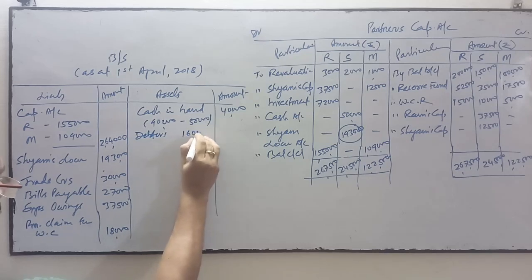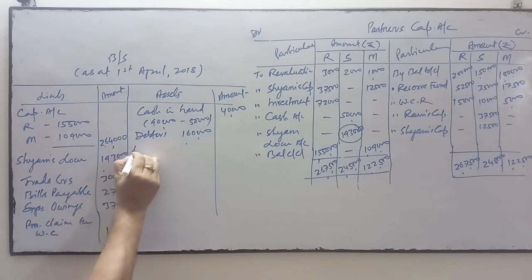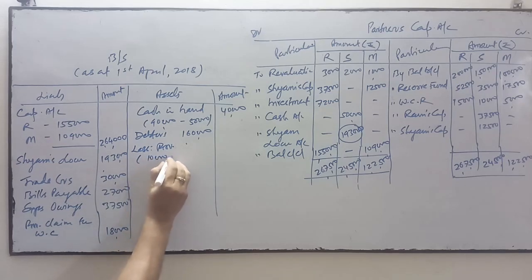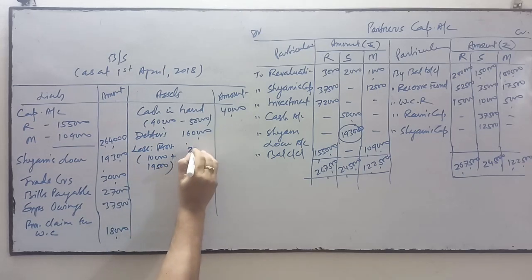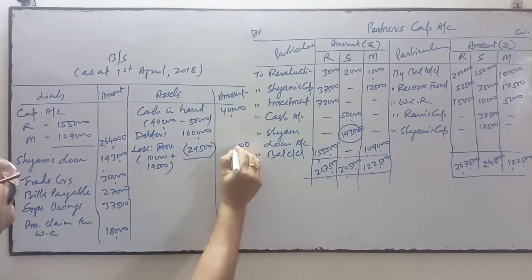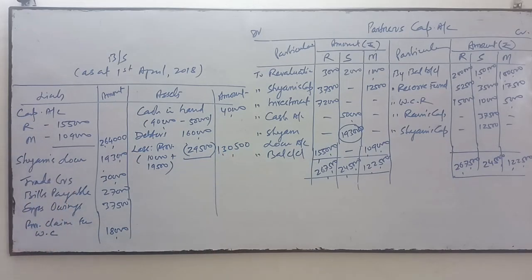Debtors is 1,60,000, and the provision for bad and doubtful debts is increased by 19,500. So, less provision. Earlier provision was 10,000 and it is increased by 19,500. So total provision is 29,500. So we'll deduct it, and it comes to 1,30,500.